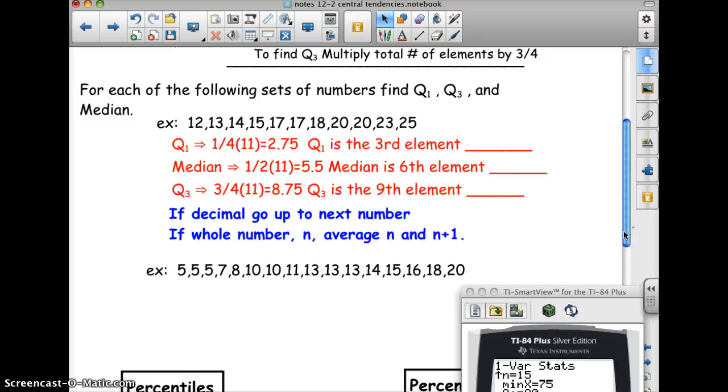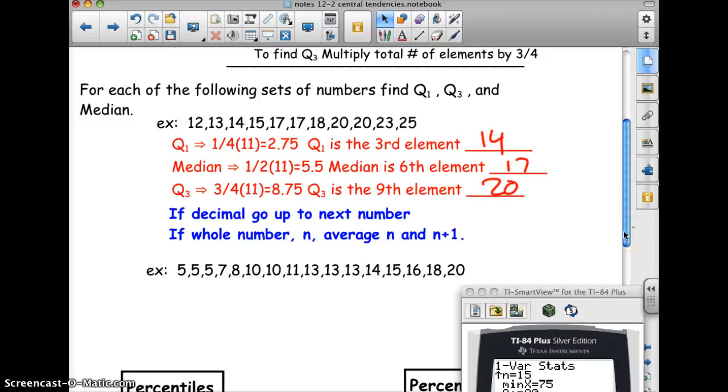And the median, half of 11 is 5.5, so the median is the sixth element. So the third element was 14. The sixth element was 1, 2, 3, 4, 5, 6, 17. And then 3/4 of 11 is 8.75, which means it's 1, 2, 3, 4, 5, 6, 7, 8, 9. It's the ninth element, or 20. Okay? All right, if decimal, go up to the next number.